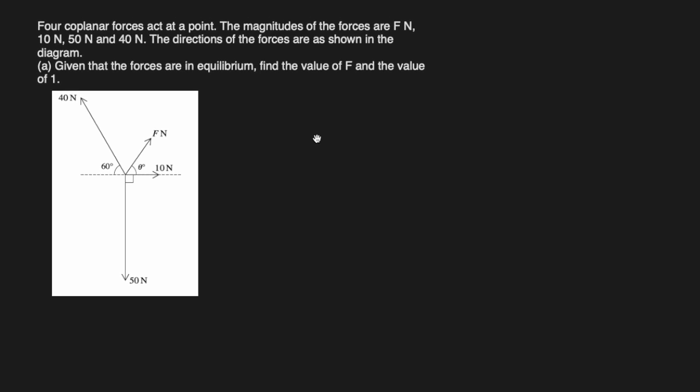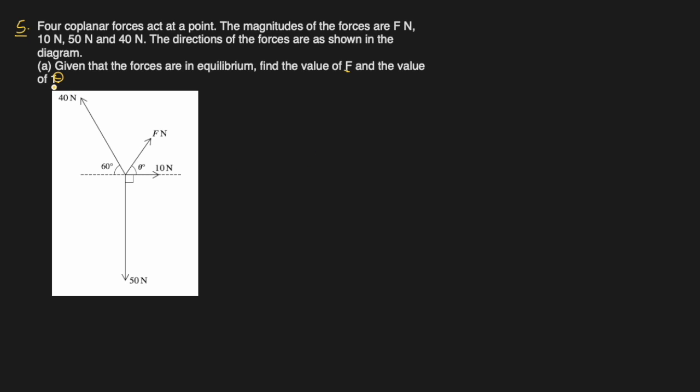Question number 5. Four coplanar forces act at a point. The magnitudes of the forces are F newtons, 10, 50, and 40 newtons. They have shown it here. Given that the forces are in equilibrium, find the value of F and the value of theta. Cambridge never surprises us. This kind of question comes 100 times.